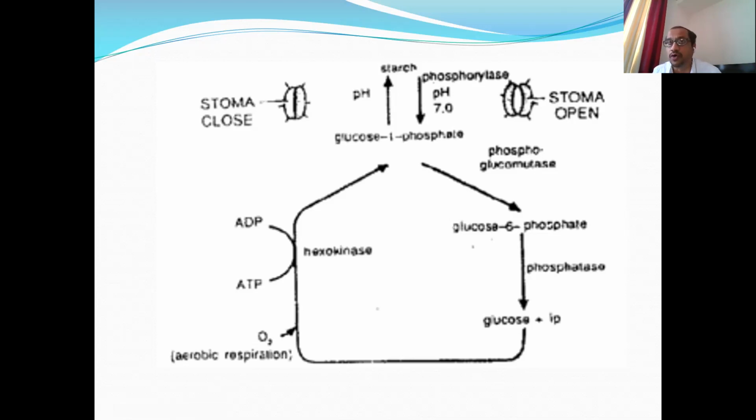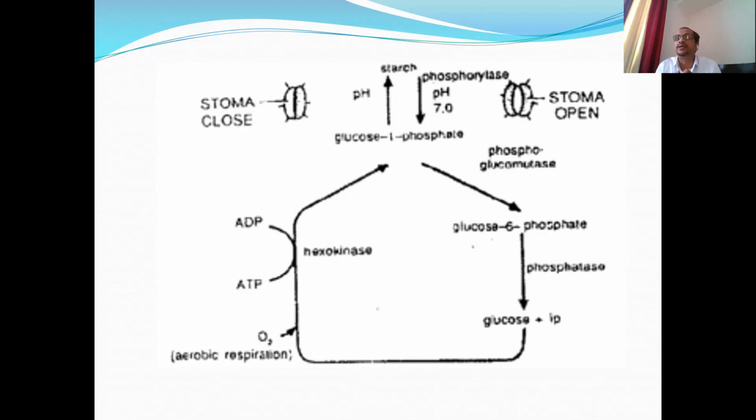By the process of endosmosis, the guard cells become turgid, their turgor pressure increases, and due to the increase in turgor pressure, what happens? Their outer cell walls get stretched outward. As the outer cell walls of the guard cells are attached to the inner cell walls, they also try to stretch the inner cell walls in an outward direction.